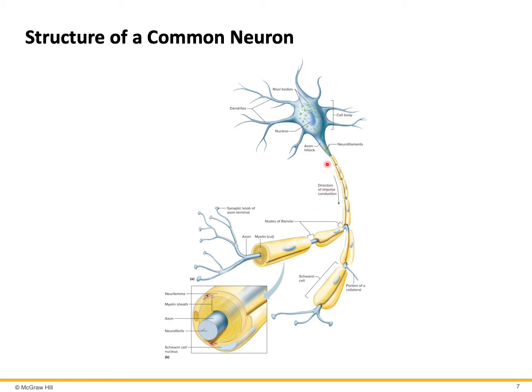So once electrical impulses travel along the length of axon, they get to the end part of the axon, which is called axon terminal. You can probably look at this image that the end part of axon is slightly bulged. That is called the synaptic knob, where you have the neurotransmitters stored. So when the electrical impulses get to the axon terminal, neurotransmitter is released, and then the neurotransmitter will go ahead and stimulate the following structure. It can be a neuron or it can be a muscle.